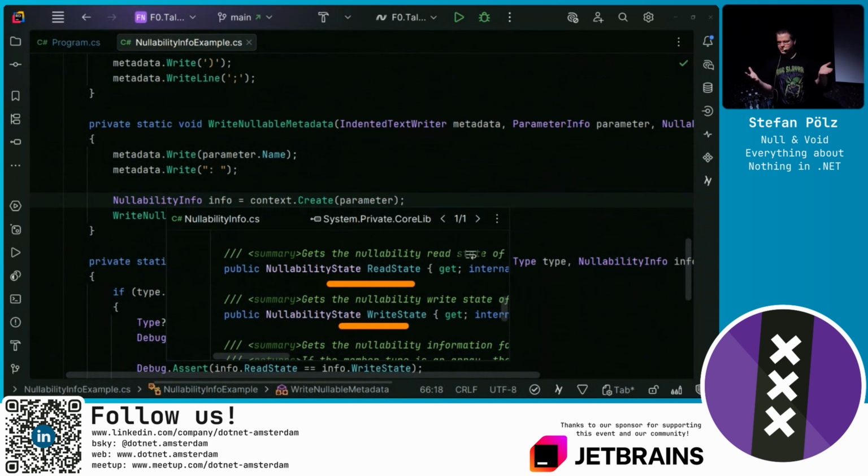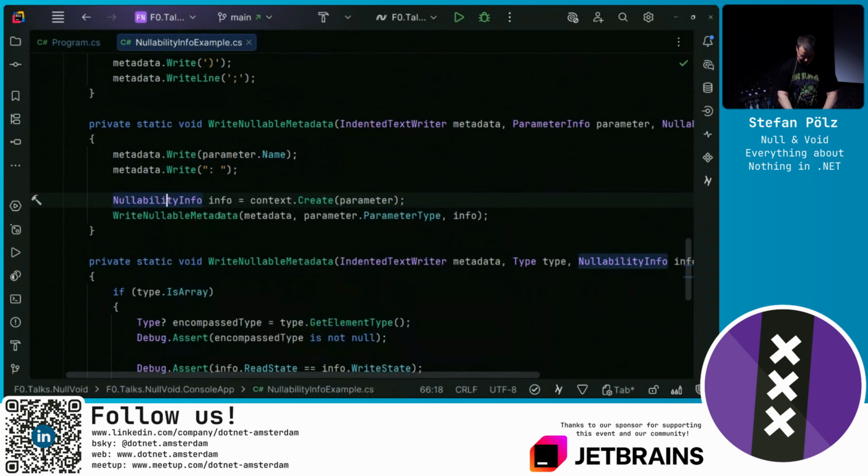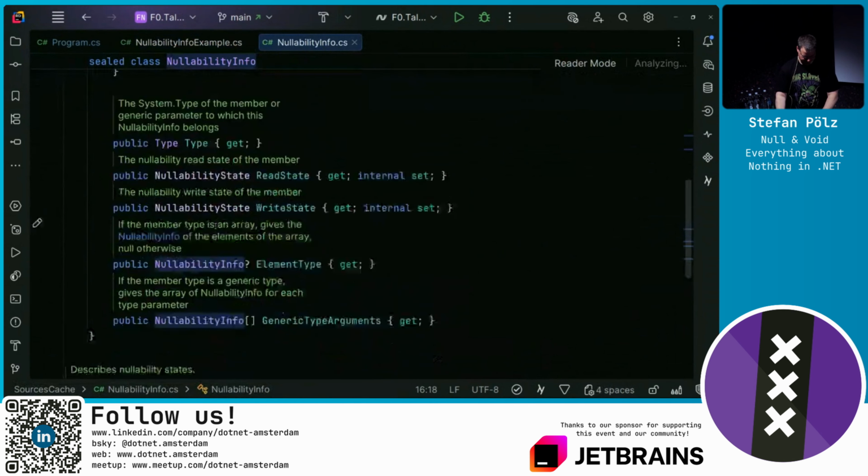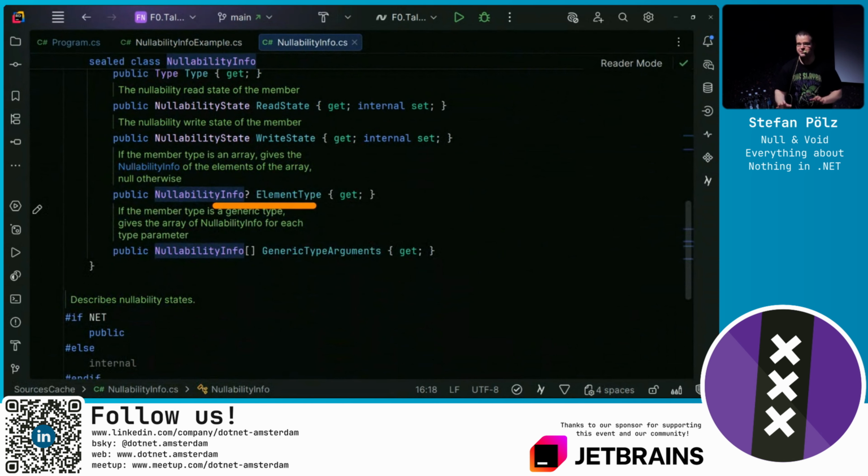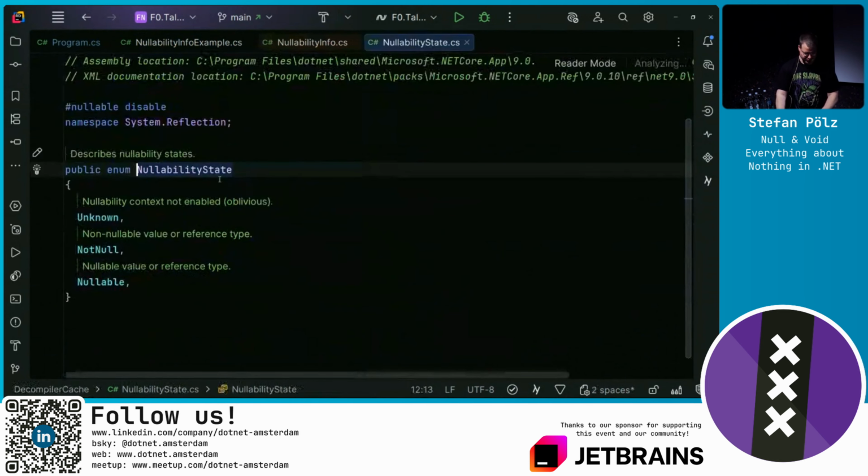Usually that's the same. For properties, it can be different because properties can have getters and setters, so the read state and the write state may differ. We also have the element type. So if it's an array, we know the nullability info of the element type, not the array itself. And when it comes to generics, we may have many of these nullability infos. And this nullability info state, again, is super similar.